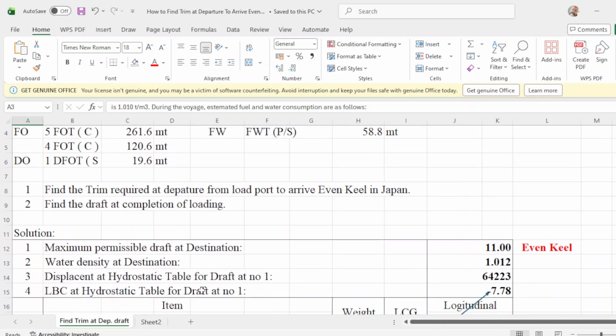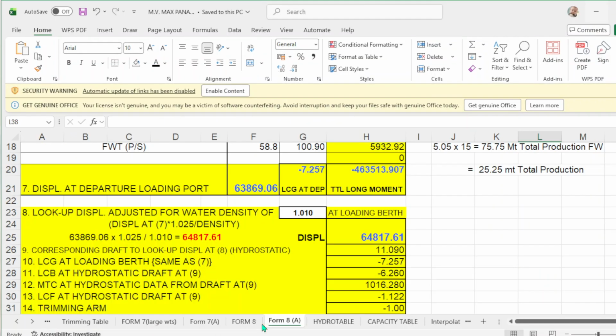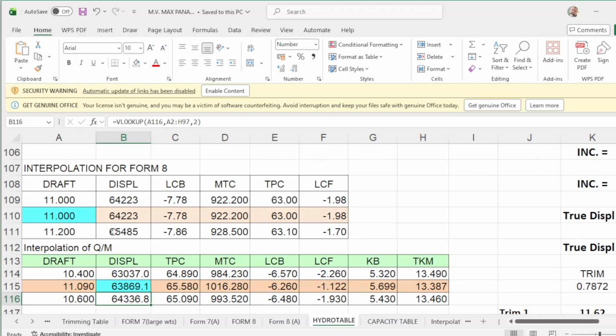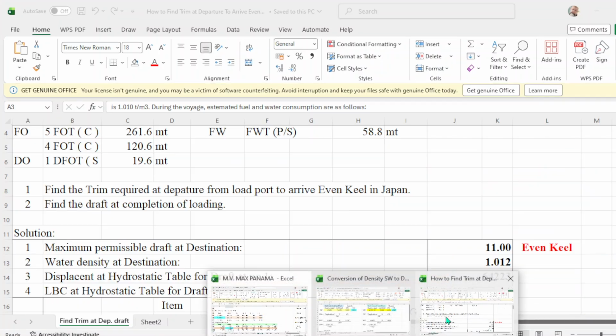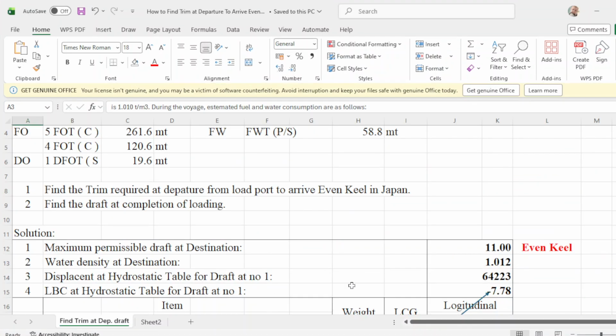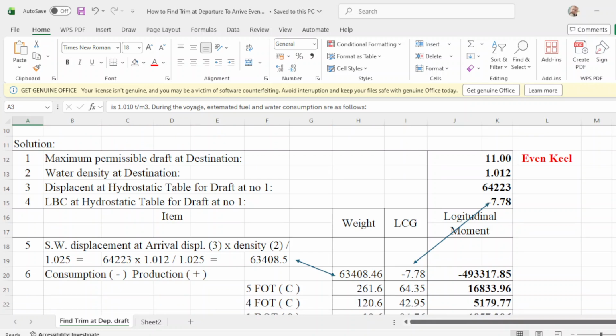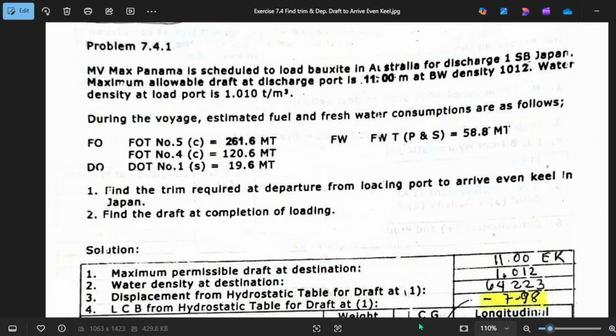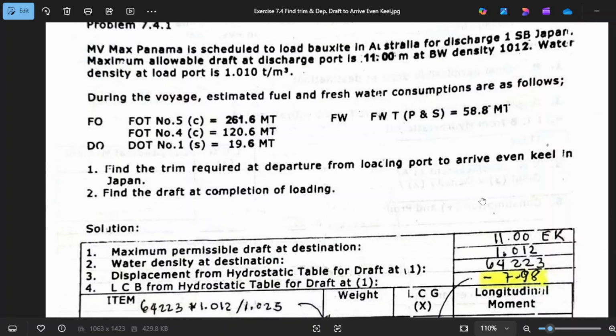Displacement at hydrostatic table for draft 1. So what is the displacement at 11 meters? We go to the hydrostatic table. 11 meters is 64223. The displacement is 64223. That is number 3, and in the previous, number 3 is 64223. So that is correct.